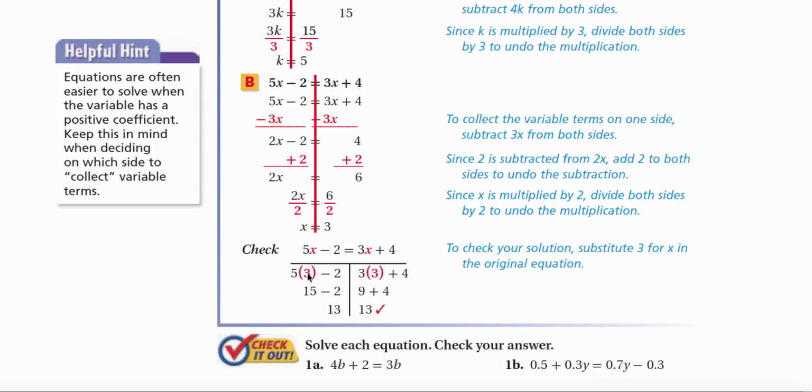Plug that back into the original equation. So replace x with 3. 5 times 3 is 15. 15 minus 2 is 13. 3 times 3 is 9. 9 plus 4 is 13. Check. That's a true equation.